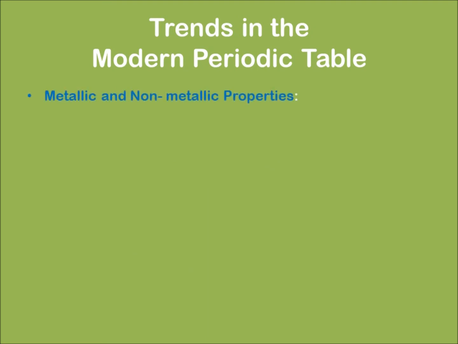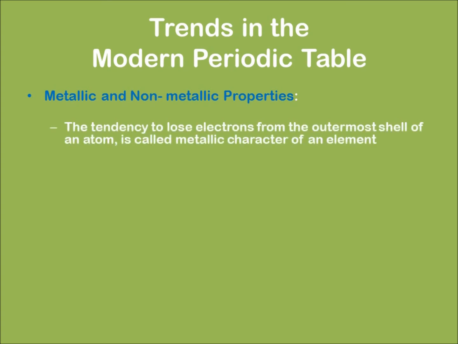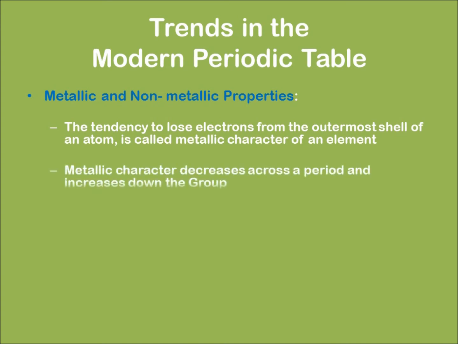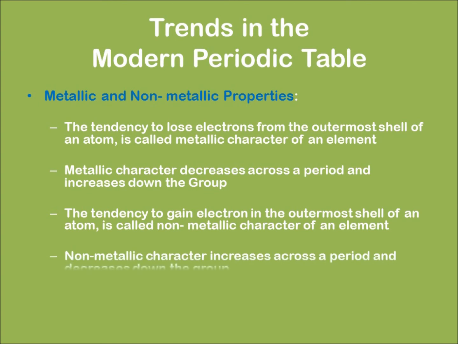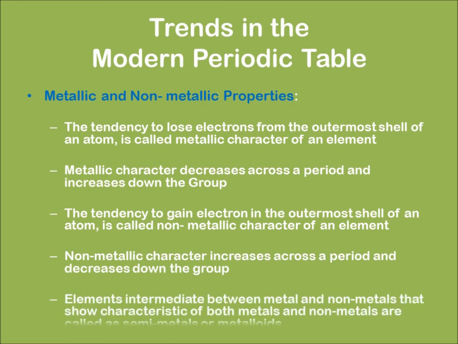The third one is metallic and non-metallic properties. The tendency to lose electrons from the outermost shell of an atom is called the metallic character of an element. Metallic character decreases across a period and increases down the group. The tendency to gain electrons in the outermost shell of an atom is called the non-metallic character of an element. The non-metallic character increases across a period and decreases down the group, which is just opposite to the metallic character. Elements having intermediate properties of a metal and a non-metal are known as metalloids.